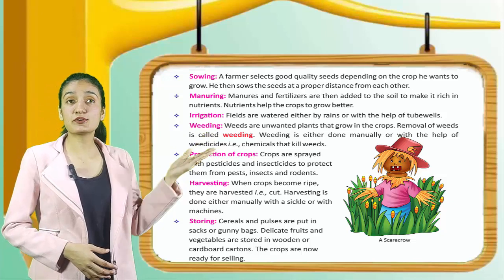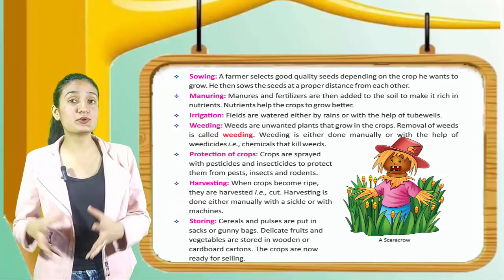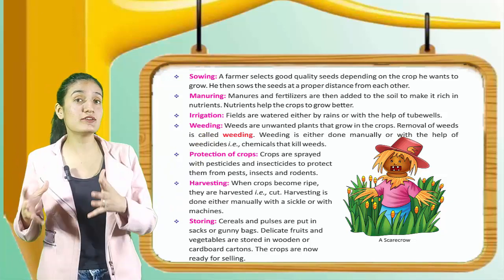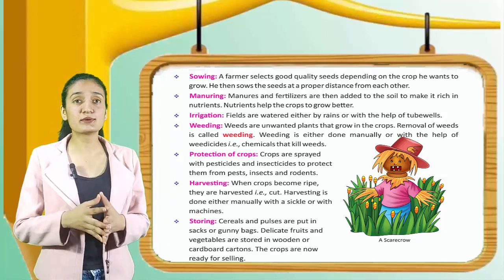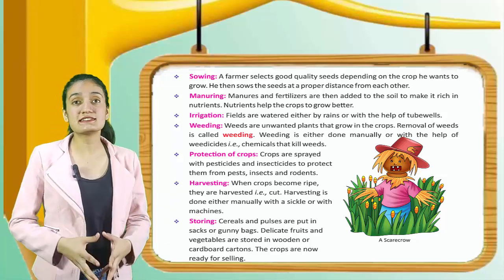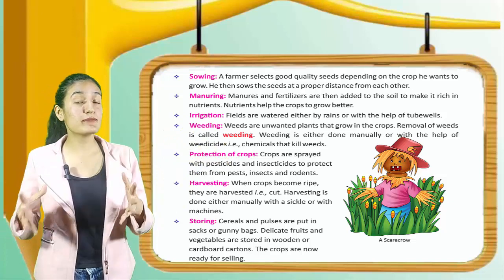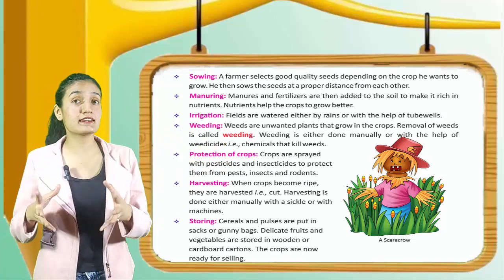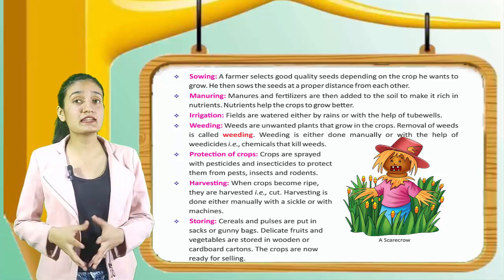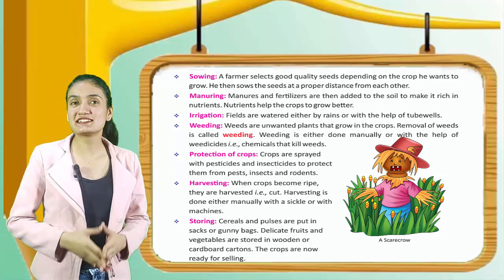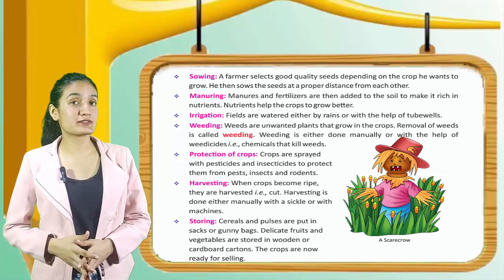Next step is sowing. A farmer selects good quality seeds depending on the crop he wants to grow. He then sows the seeds at a proper distance from each other. Next is manuring. Manures and fertilizers are then added to the soil to make it rich in nutrients. Nutrients help the crop to grow better.